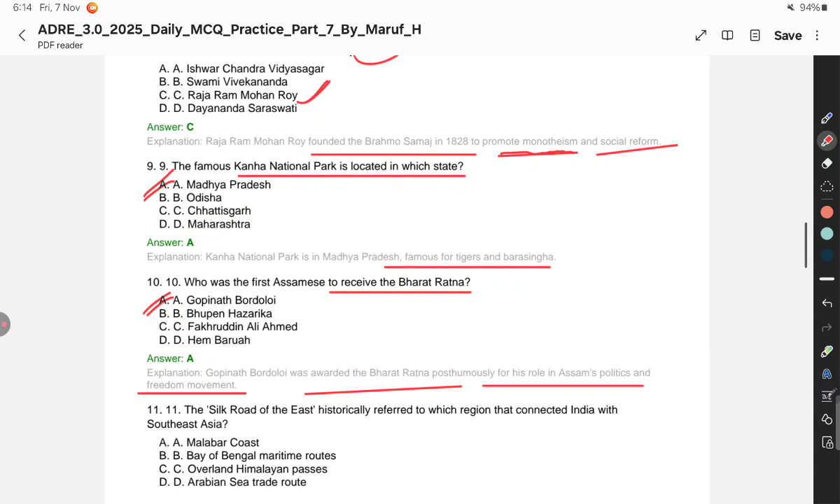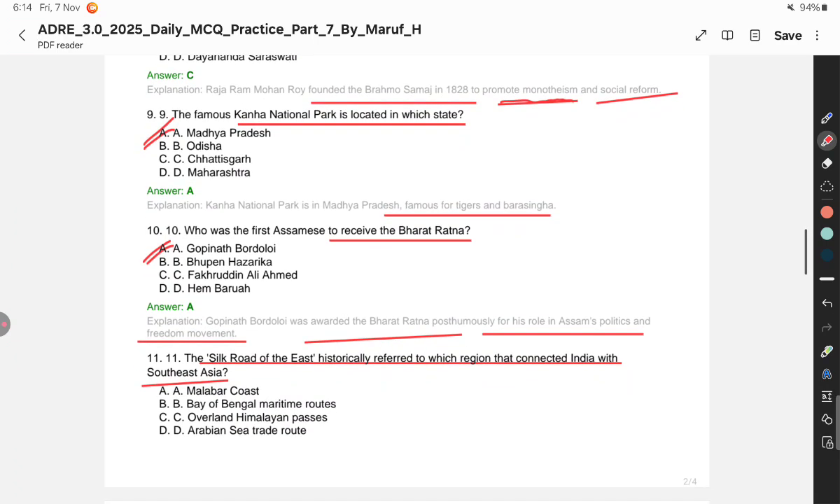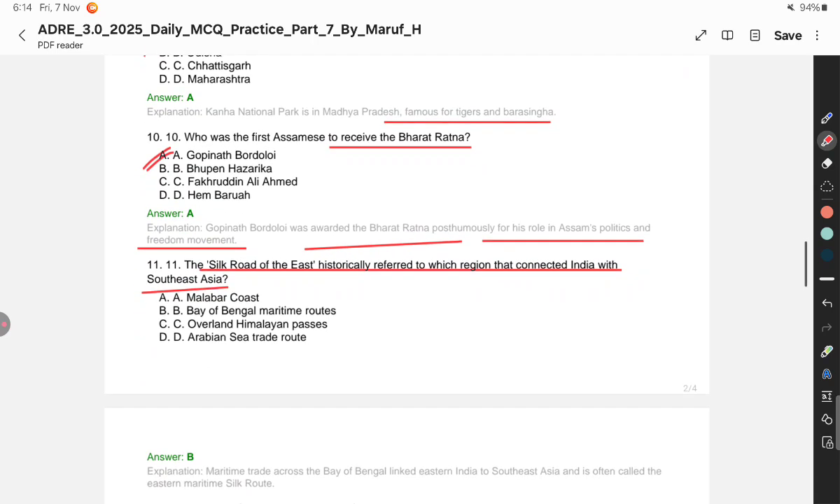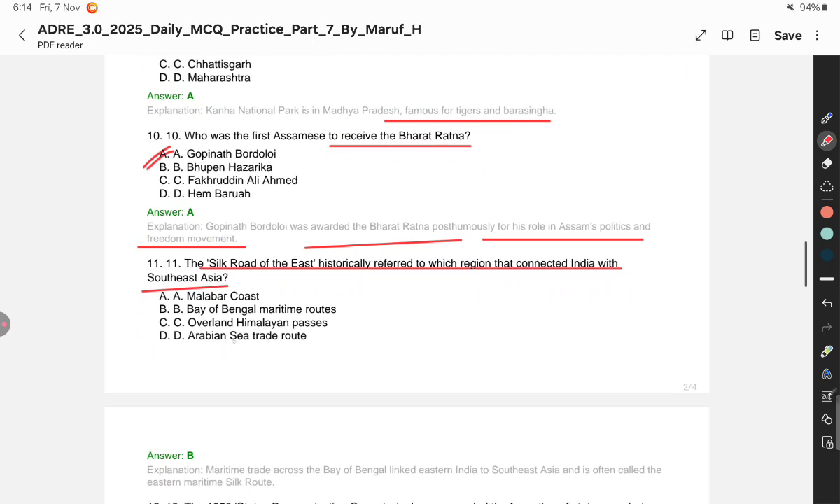Next question: the Silk Road of the East historically referred to which region that connected India with Southeast Asia? Malabar Coast, Bay of Bengal maritime routes, overland Himalayan passes, or Arabian Sea trade route? Tell me in the comments what the answer will be. I think the answer is the Bay of Bengal maritime routes. All right.